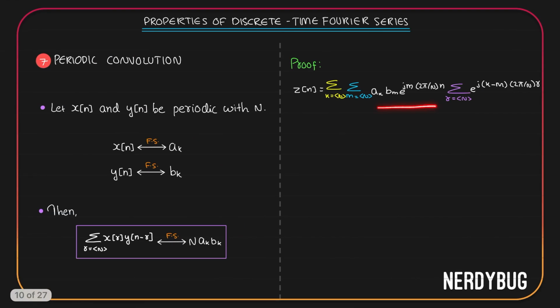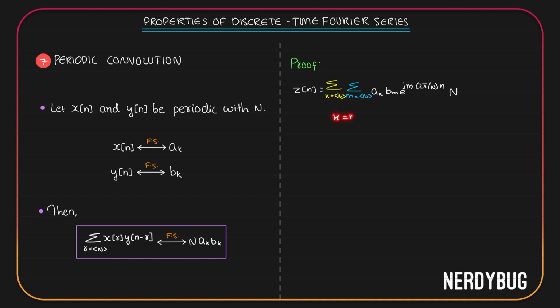So we got this huge equation for z of n, but over here we only have to take the case where k is equal to m. When k is equal to m, this is simply equal to n. Let us replace it with n. We have two summations here. Summation where k takes n consecutive integer values, summation where m takes n consecutive integer values.